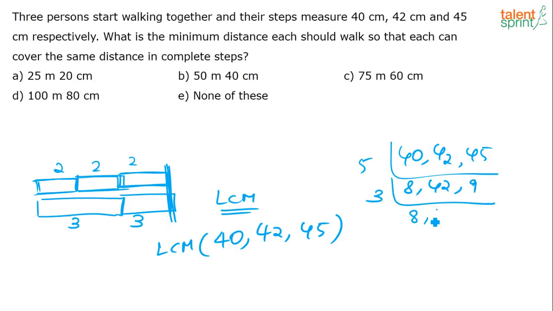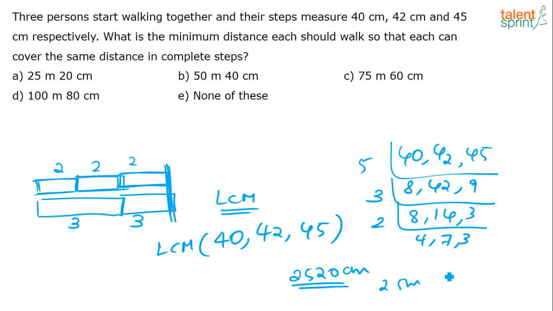3 will go 8, 14, 3, 2 will go 4, 7, 3. If you multiply all this, I think everybody is getting the answer as 2520. Now this is in terms of centimeters. So when you convert it into meters, it is nothing but 25 meters and 20 centimeters.